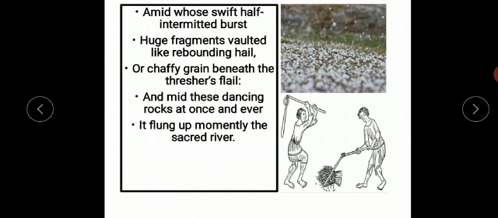He compares these rocks with this image because when the thresher hits the grains with the flail, the grains jump into the air. So the poet, in the second image, is comparing these rocks with jumping grains under a flail.